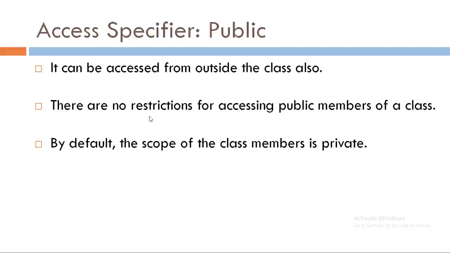There are no restrictions for accessing public members of a class, and by default the scope of the class members is private. Friends, here we have another access specifier, that is protected. That particular access specifier we will discuss in the topic on inheritance.